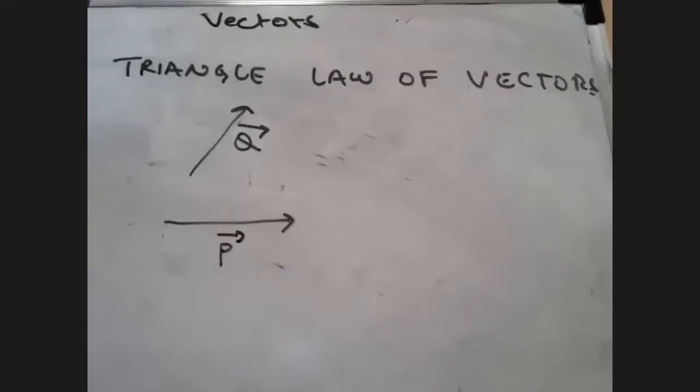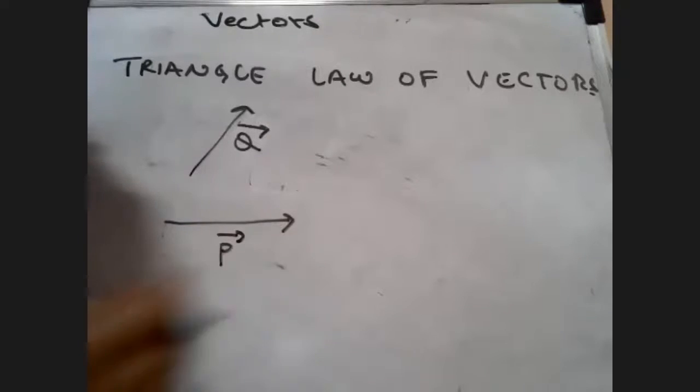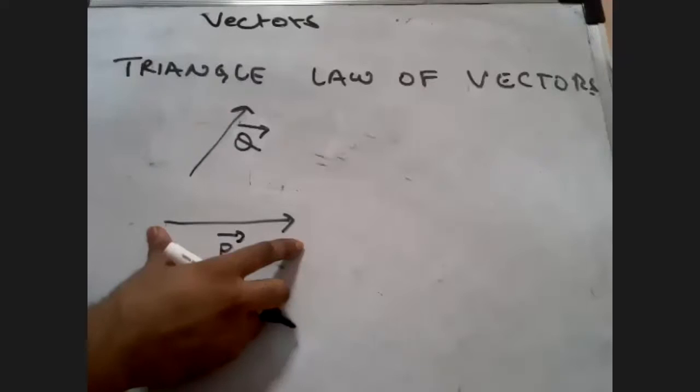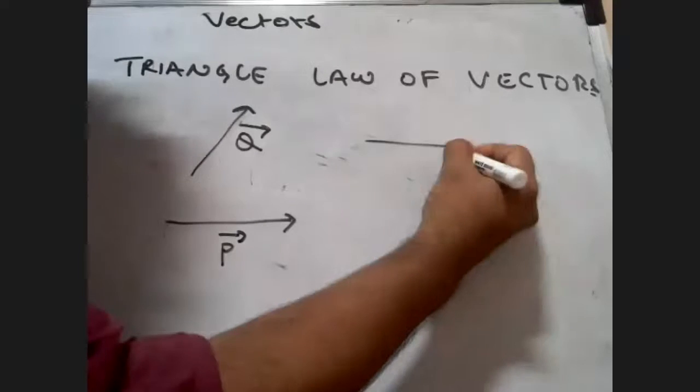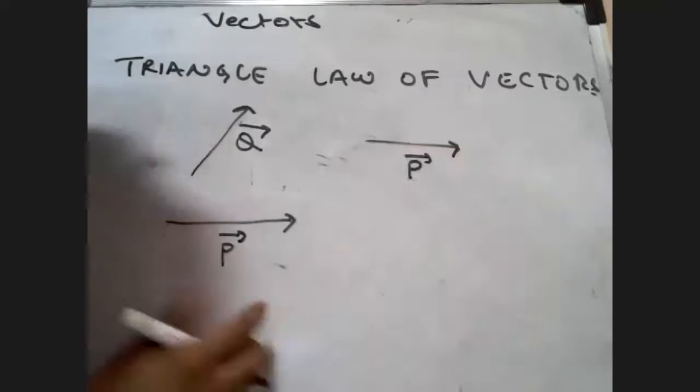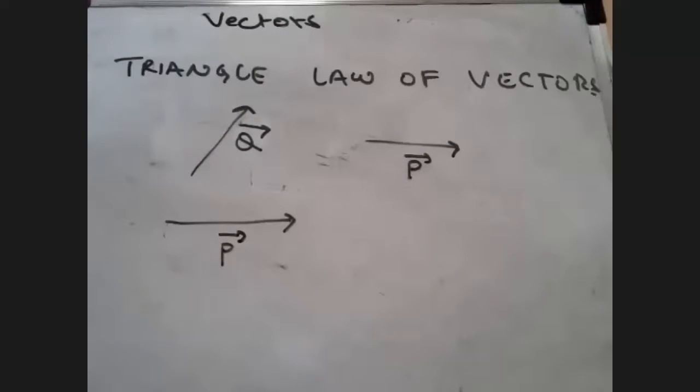First of all, students, you tell me one thing. If I take this P vector and I place it here, is there any change in the vector? No, sir.